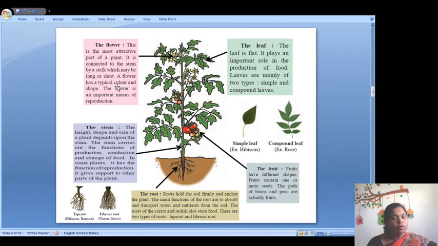In the previous chapter, we have seen how the plants prepare their food. But the leaves of all plants are not the same. Some plants have a simple leaf. Here you can see a simple leaf like the hibiscus plant, mango tree, and some plants have a compound leaf. Compound leaf means what? On one leaf there are many leaflets.